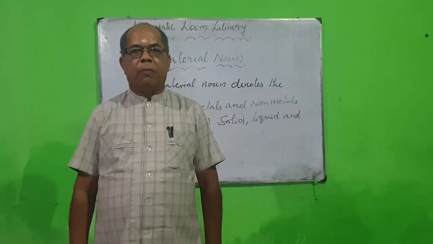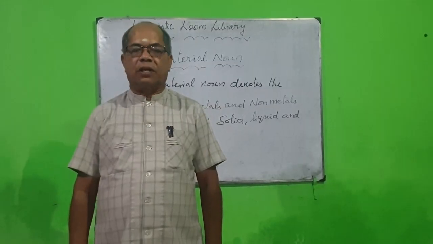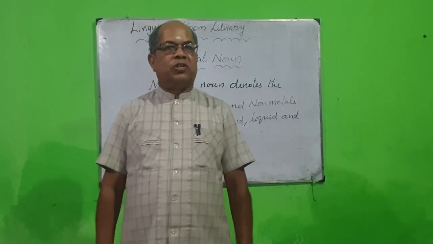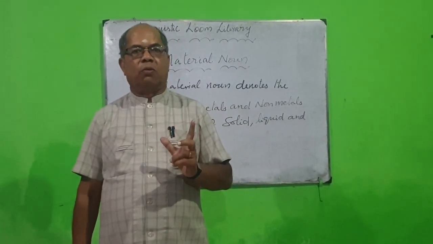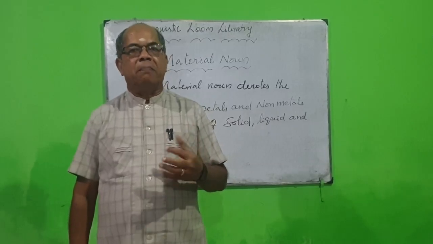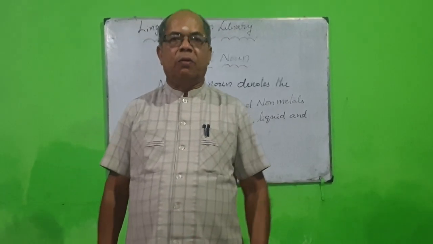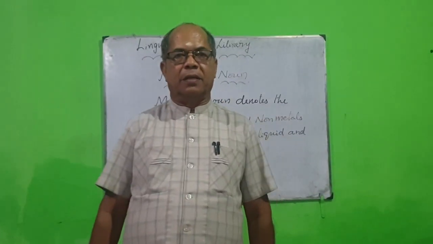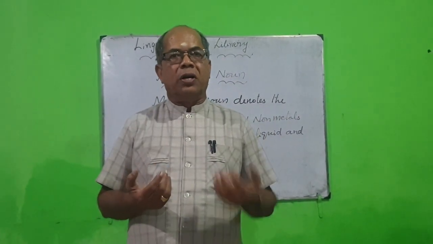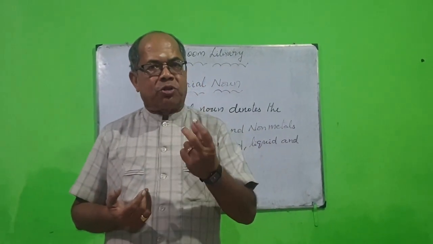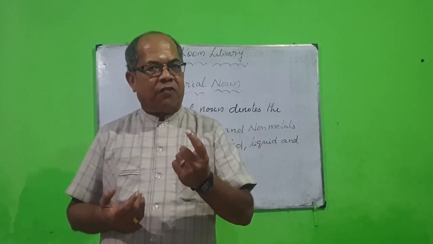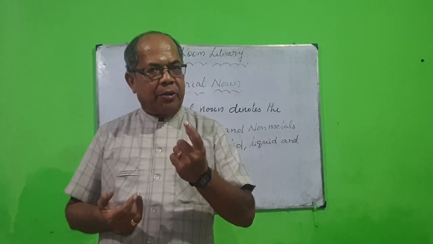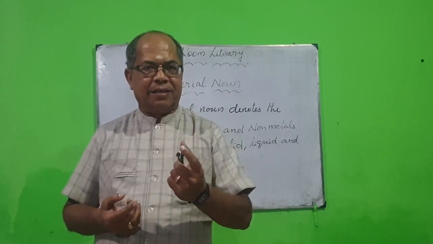Guys, we have been dealing with kinds of noun. We have already seen proper noun, common noun and collective noun. Now we are going to see material noun. What do you mean by material noun? Material noun denotes the names of metals and non-metals in the form of solid, liquid and gas.